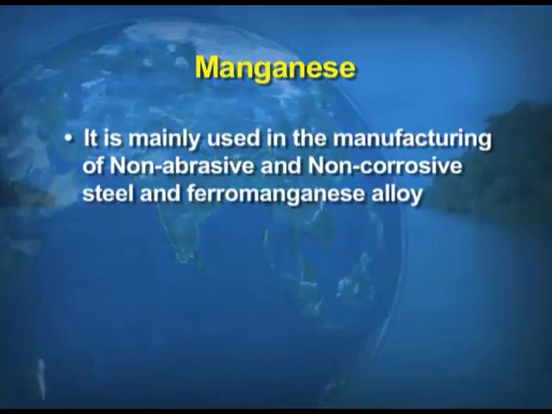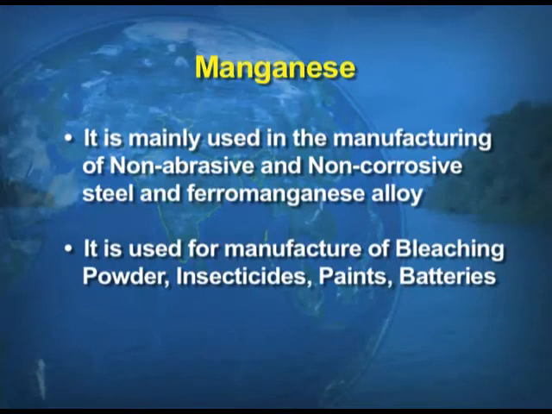Now, the second mineral which we are going to take up is manganese. This is mainly used for the manufacturing of non-abrasive and non-corrosive steel. Children, one concept I would like to tell you, the best quality of steel is manufactured when we add manganese with iron ore. So, that strengthens the steel. Basically this mineral is also used for the manufacturing of bleaching powder, insecticides, paints and batteries, etc.